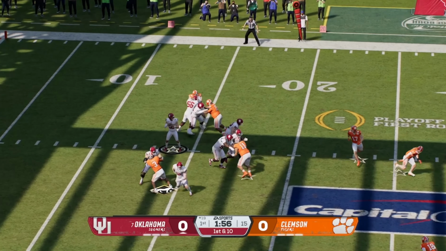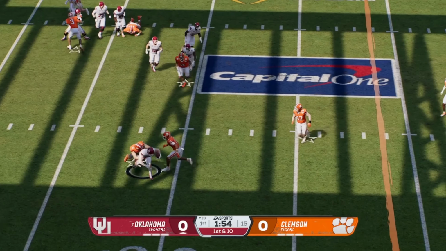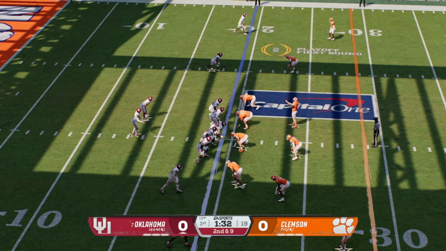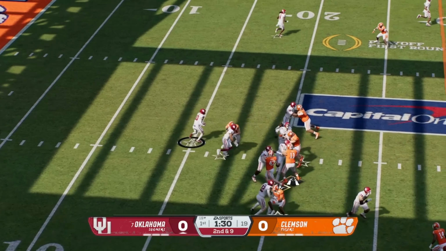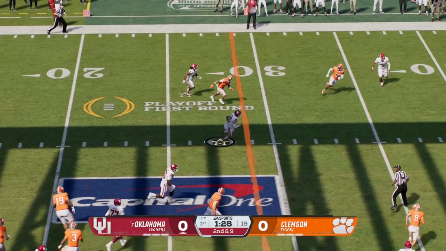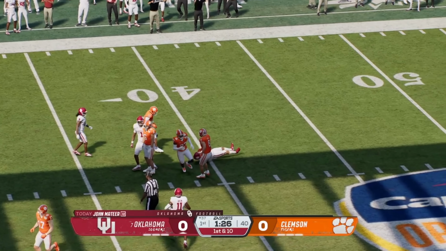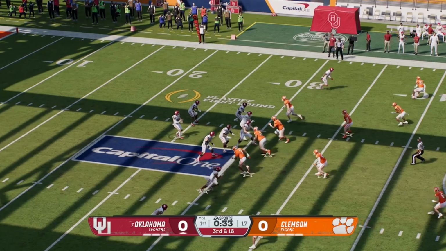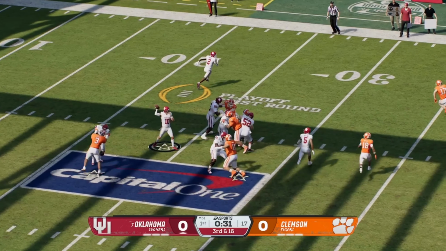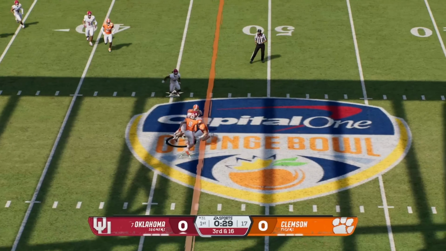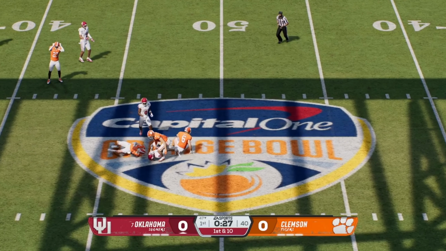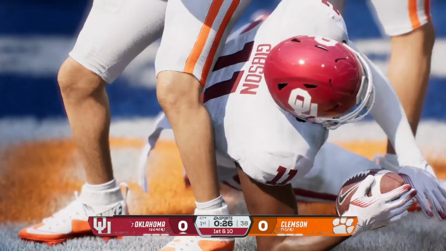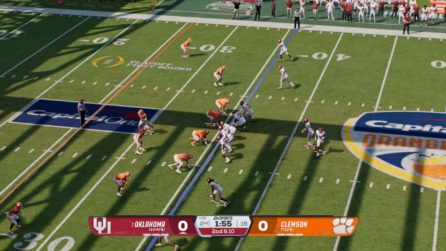They're on about the 15, looking, finds his man, not going to get very far. It's a good stop by Clemson to start the game. Hands the ball off, and he's going to run himself for the Oklahoma first down. Now setting up, looking to keep the momentum going, looks over the middle, will find him, and it's another Oklahoma first down. The Sooners coming out strong here.